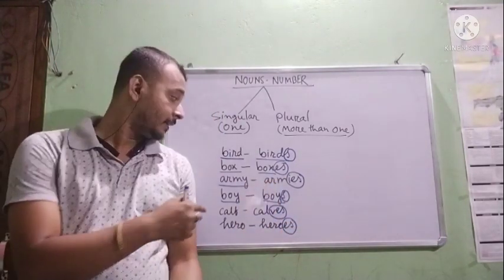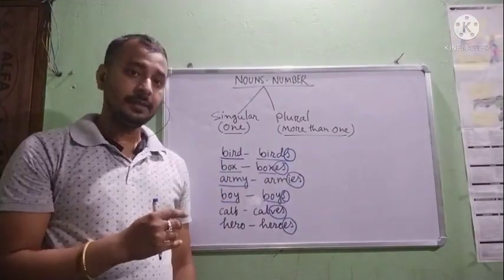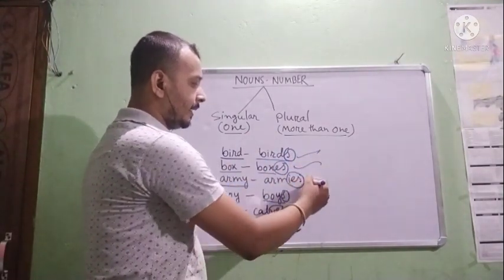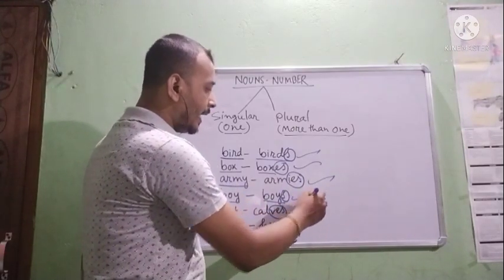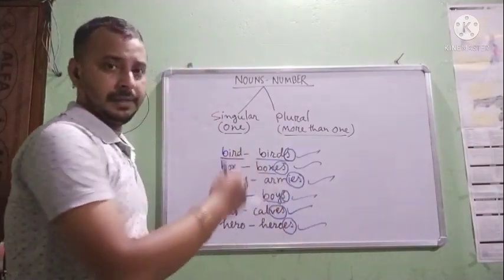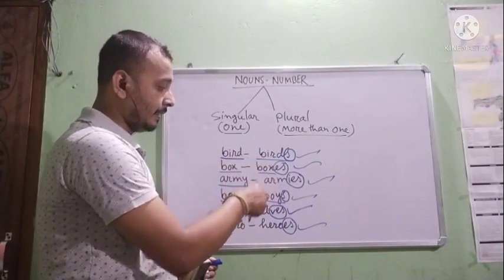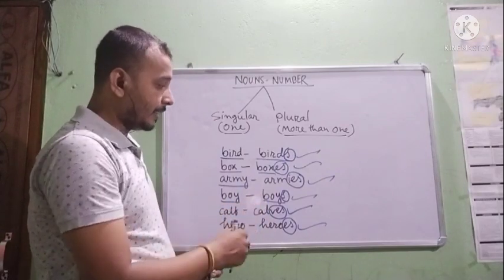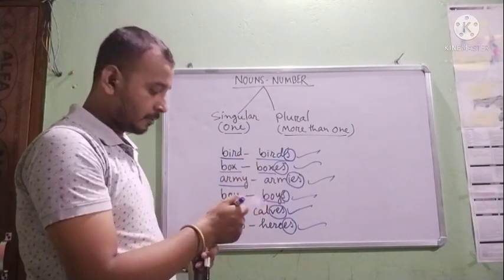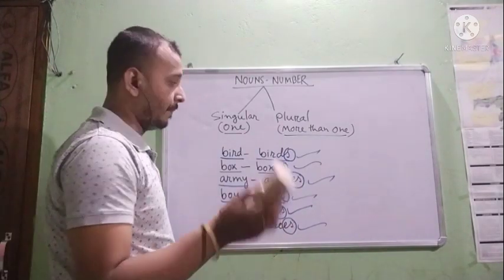So you can see here the plurals are made forms of singular numbers, and they are made in different forms by adding S, by adding ES, by adding IES, by adding VES, all these things. One by one, when to add S, when to add ES, IES, VES, everything like this I am going to explain on this board. So you just attend the class till the end. Let me explain the first rule of making plural.